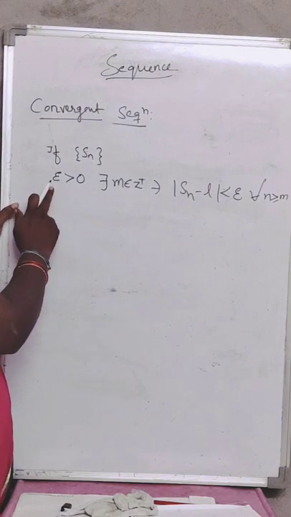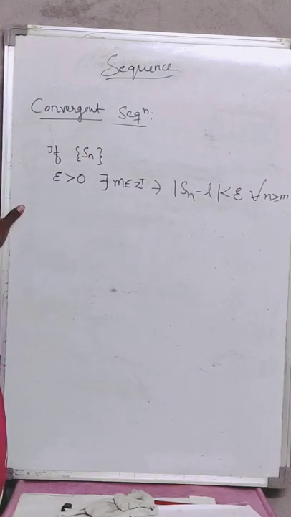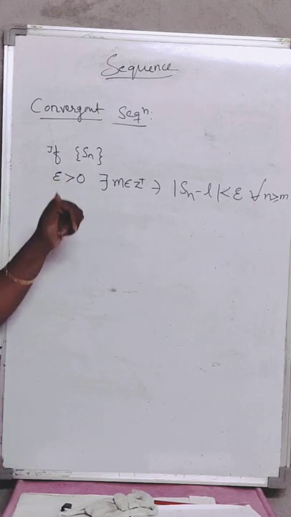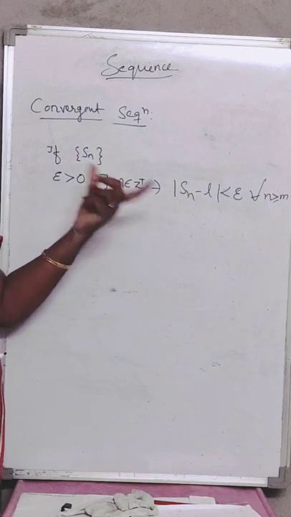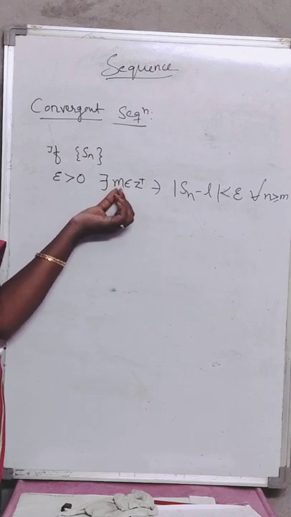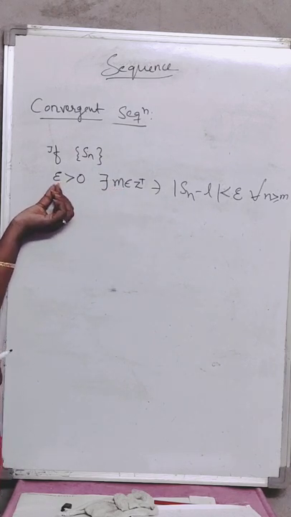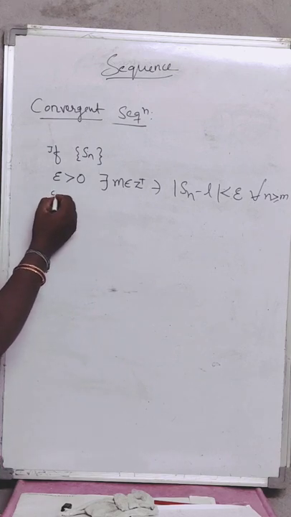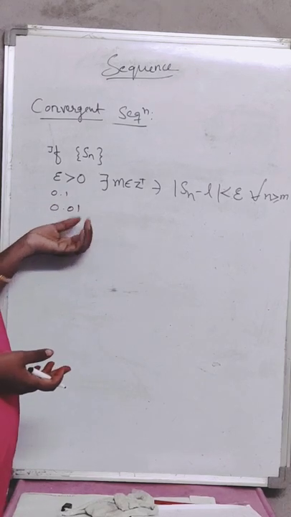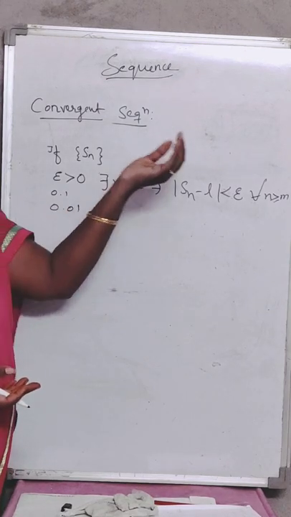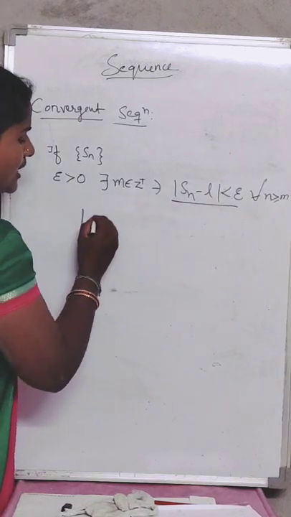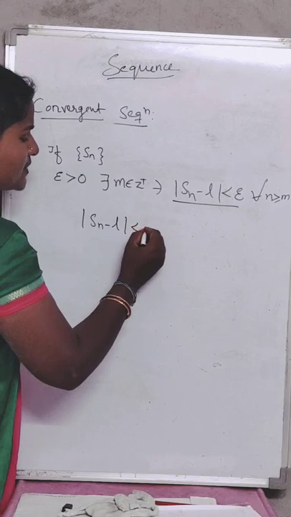So for every epsilon, epsilon is a very small positive number. There exists a least positive integer m. For this convergent sequence, we are taking m as an integer and epsilon as a small positive number, suppose 0.1 or 0.01 like that. This is a small positive number. And what is the condition? Mod Sn minus L is less than epsilon.